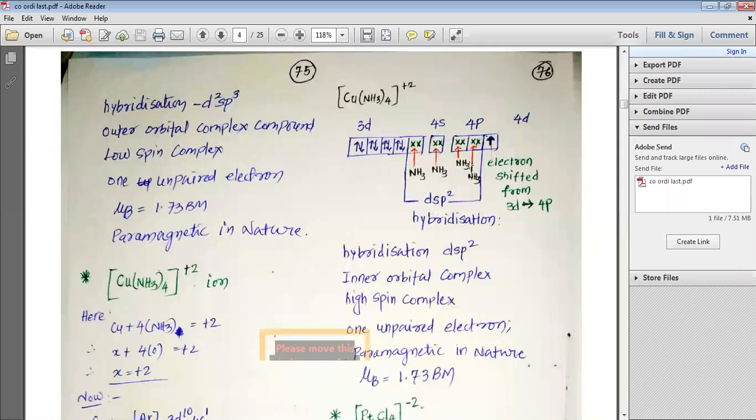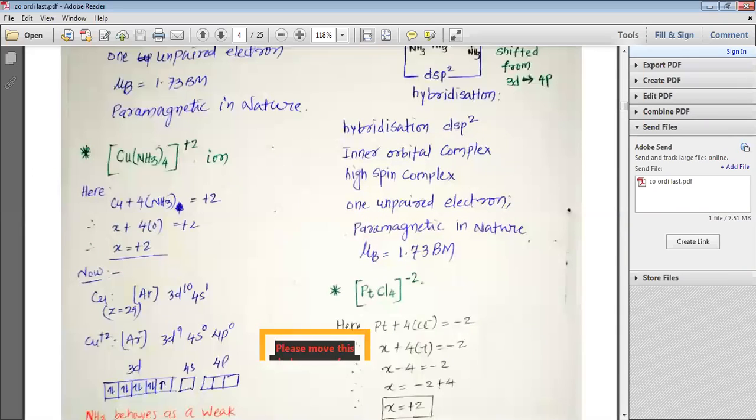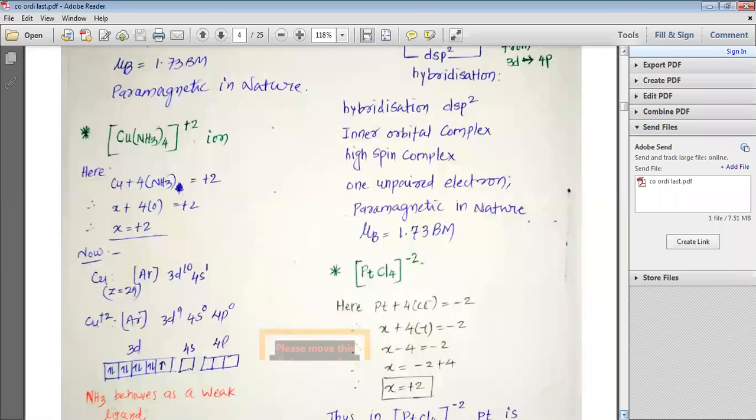It is an inner orbital complex because the inner 3d orbital has been used. It is a high spin complex and one unpaired electron is present. So the paramagnetic nature is mu = 1.73 BM.